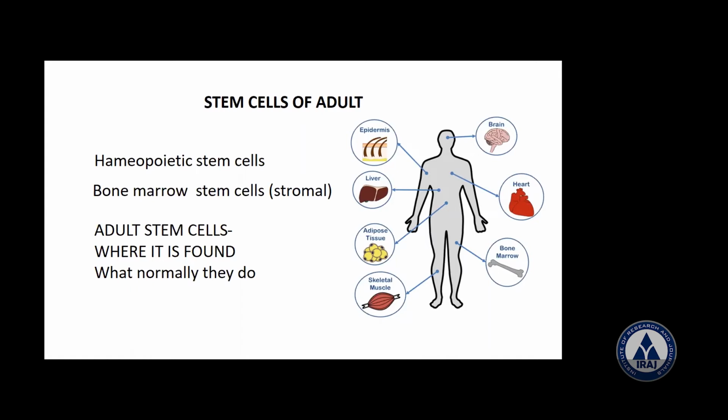The main role of the adult stem cell in a living organism is to maintain and repair the tissue where they are found. Example, if the liver is damaged, some undifferentiated stem cells are there, which are seen from the time of birth here.